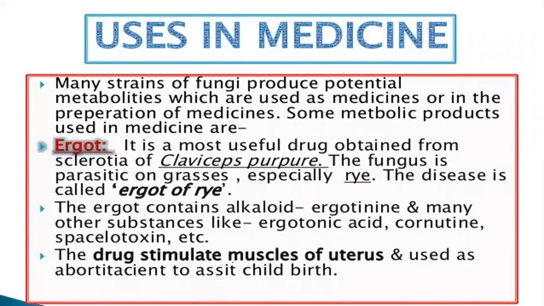Now uses in medicine: many strains of fungi produce potent metabolites and are used in the preparation of medicines. One metabolic product used in medicine is ergot, the most useful drug obtained from the sclerotia of Claviceps purpurea. The fungus is parasitic on grasses, especially rye. So the disease is called ergot of rye.